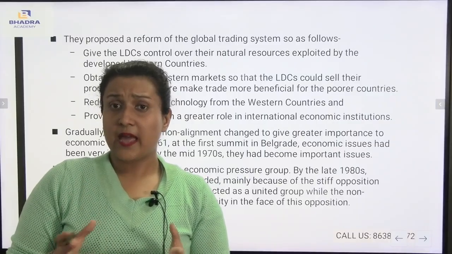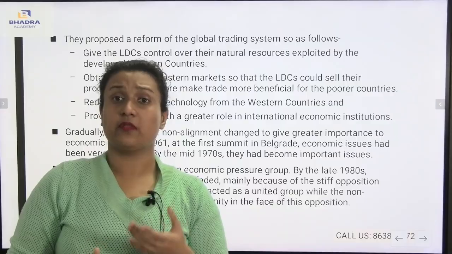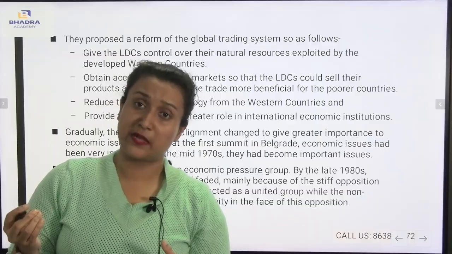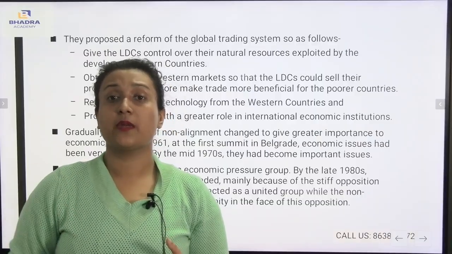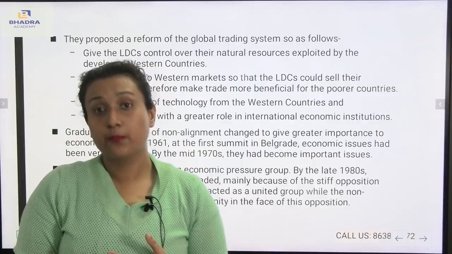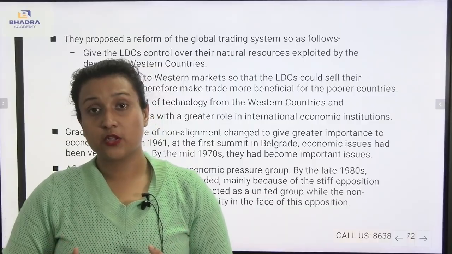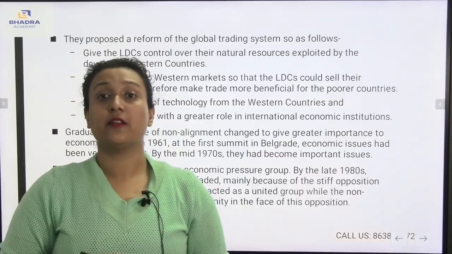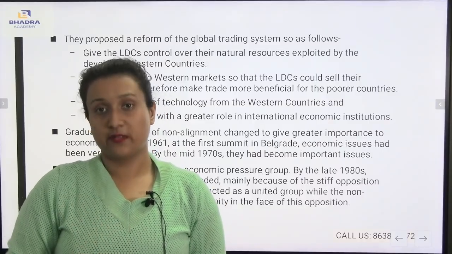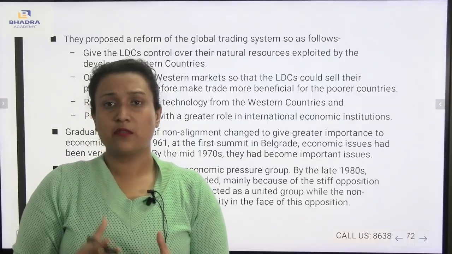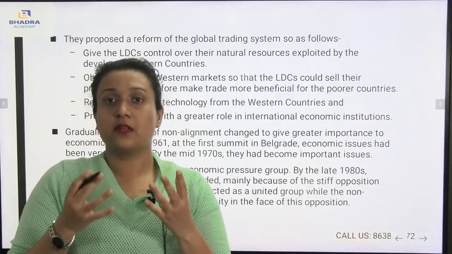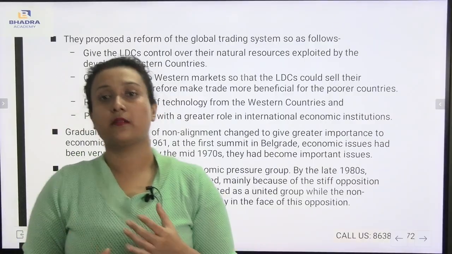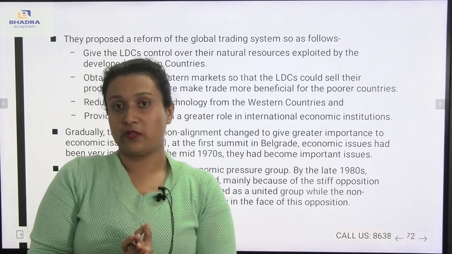Then fourth comes the economic issues and economic problems, how the least developed countries were facing problems as they were economically backward, and how they could improve their economic condition by participating in the business or trading system with the other developed Western countries. So these are some of the things you must read in this chapter. This is a little complicated chapter, but if you read it properly, you will understand more regarding its consequences.